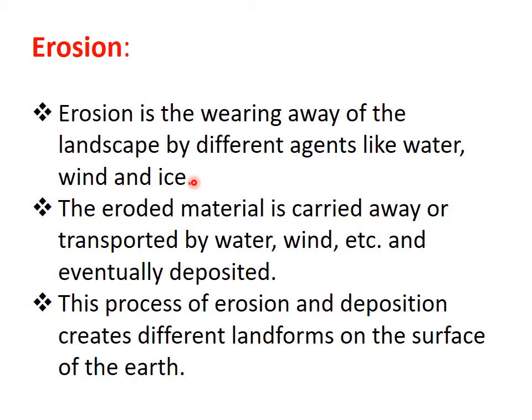This process of erosion and deposition creates different landforms on the surface of the earth. Erosion means taking away, and deposition means settling at one place. This creates different landforms on our earth's surface. Are you all clear? Very good. We'll move to the next slide.